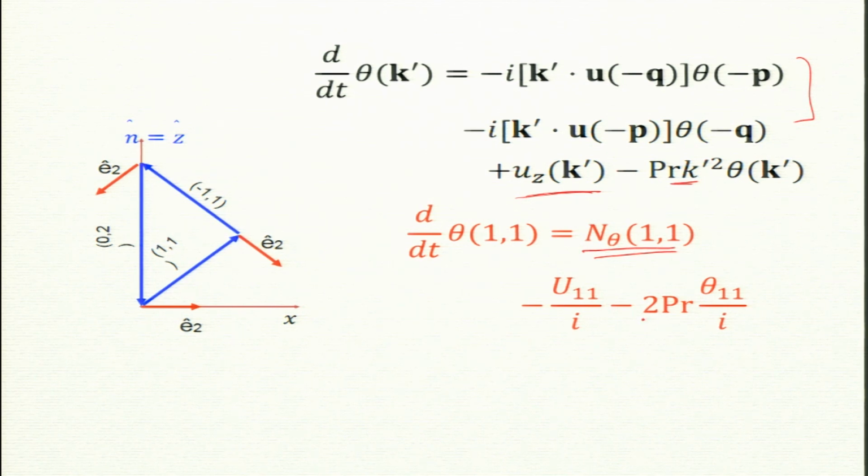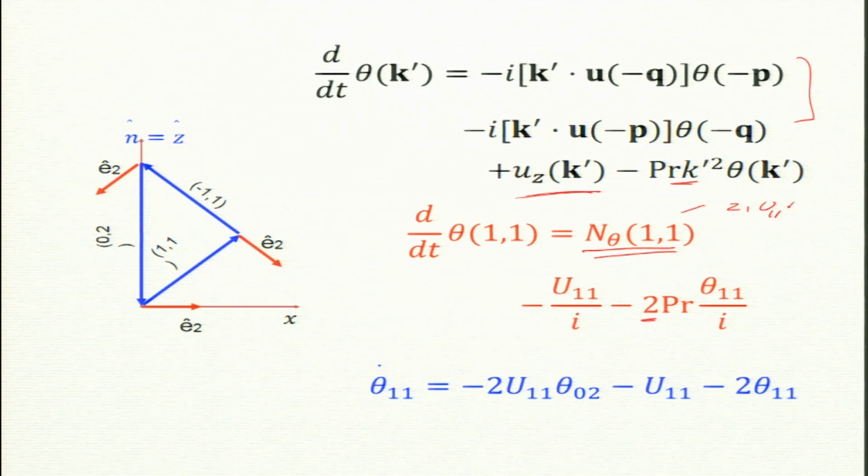So this is k prime square 2, and this theta 1 1 by I. Now n theta you can compute. So my n theta is 2I u11 theta 0 2. So the I goes, and so there is a minus 2 in this one.